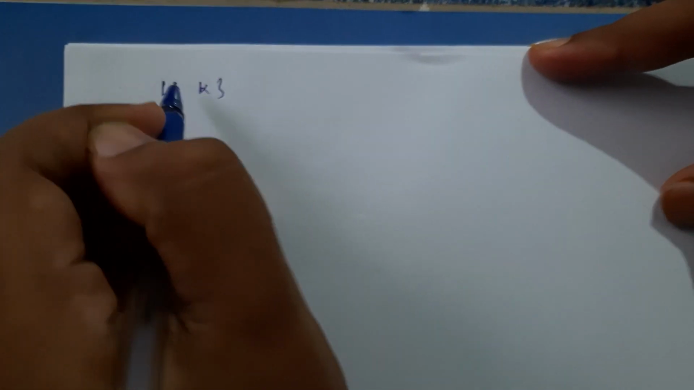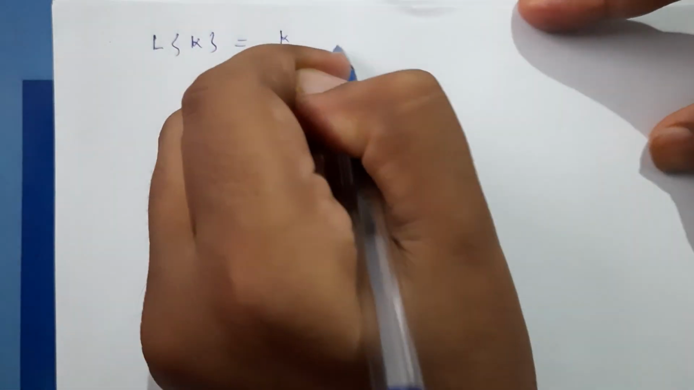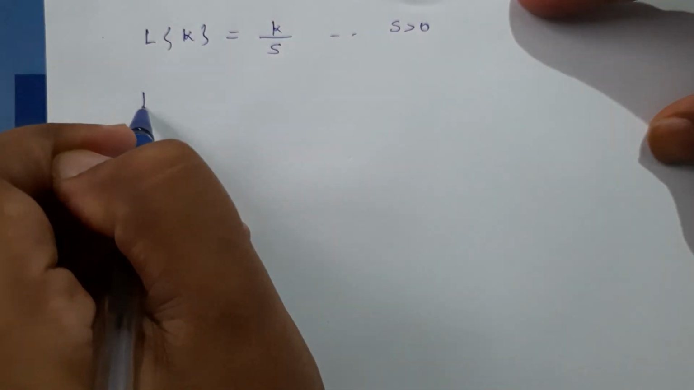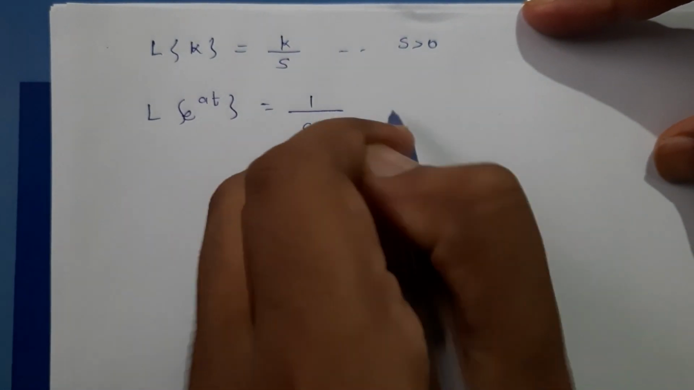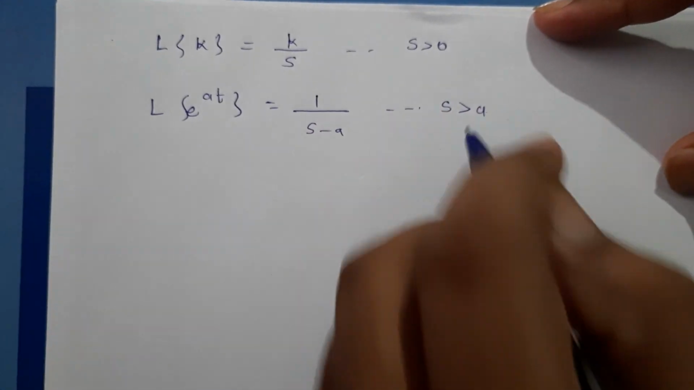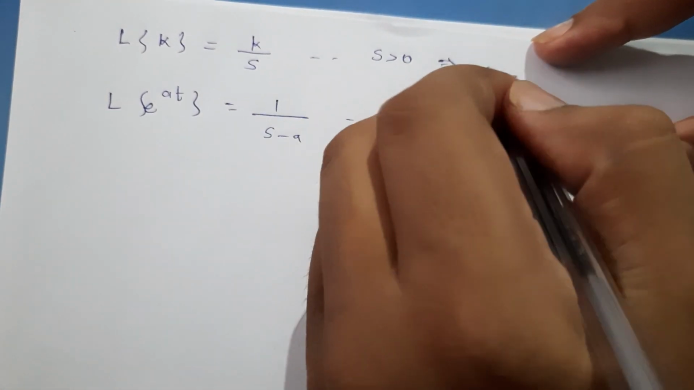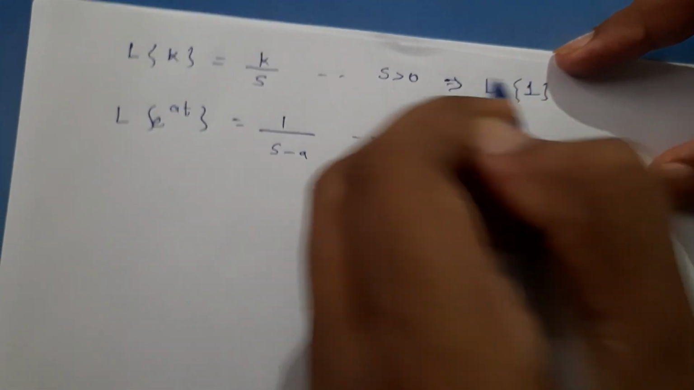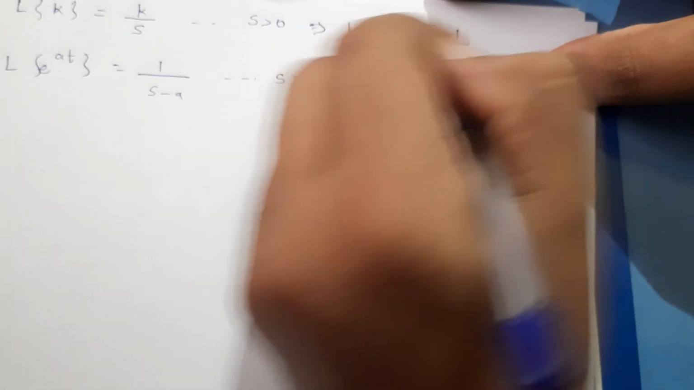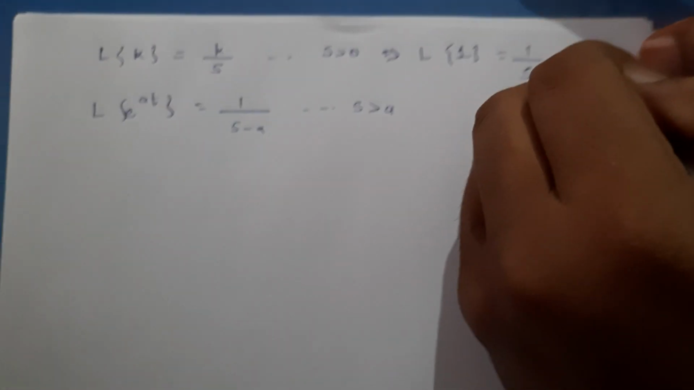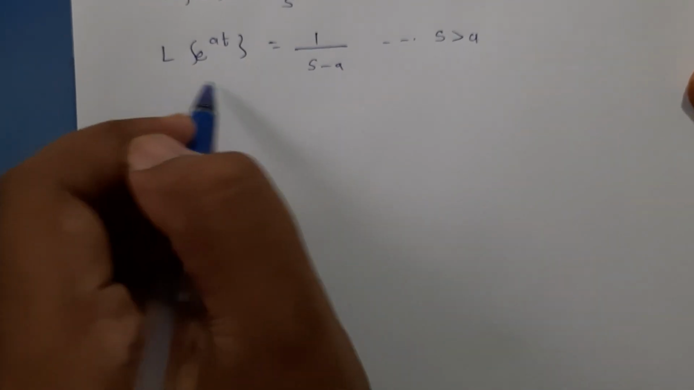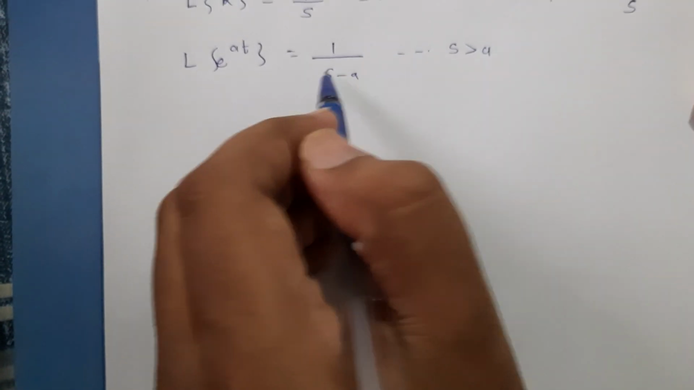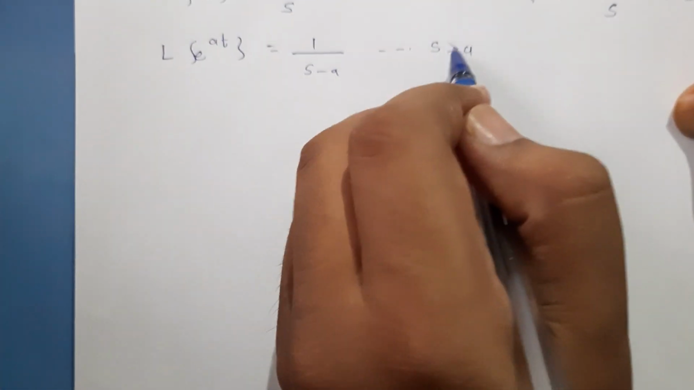So how does it look like? Laplace of k is equal to k by s with s greater than 0, and Laplace of e raised to at is equal to 1 upon s minus a with s greater than a. So herein I can also write Laplace of 1. If I replace the constant with 1, I can get Laplace of 1 as 1 by s with this condition s greater than 0. And another equation, which is Laplace of e raised to at is equal to 1 upon s minus a with the condition s greater than a.